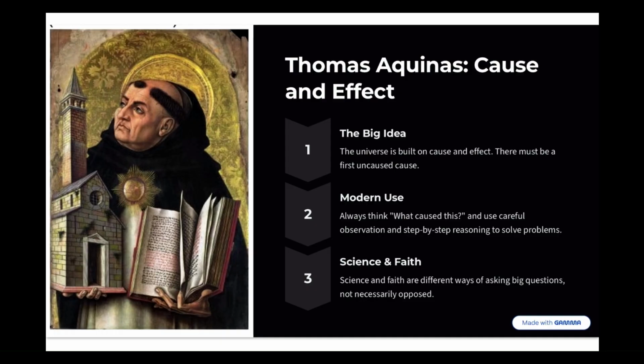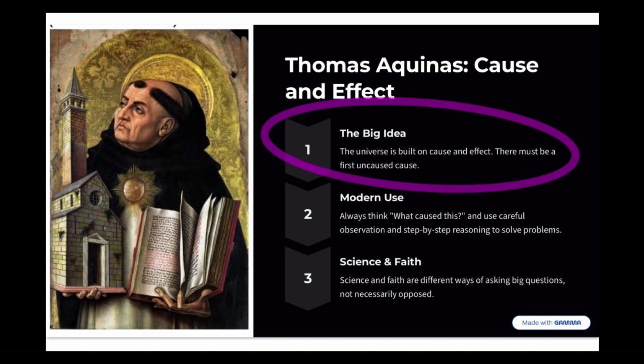Our last medieval thinker is Thomas Aquinas. And his big idea is that the whole universe is built on cause and effect. This happened because this happened, because this happened, because this happened. And that if we keep following that trail back to the beginning of the universe, what caused the universe to be born, that is where we'll find God, because he is the uncaused cause. That is the existence before existence.